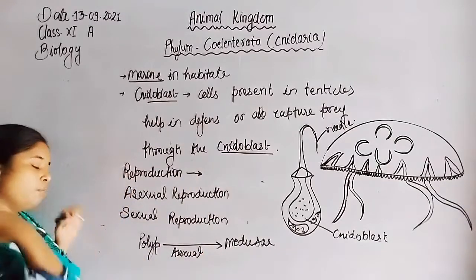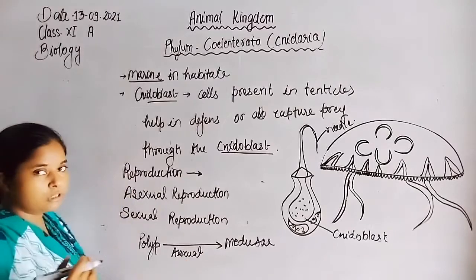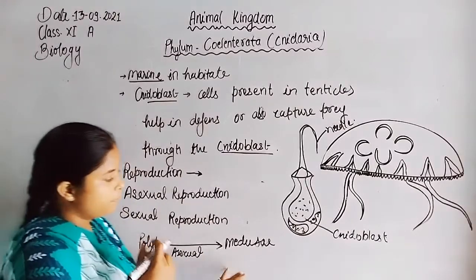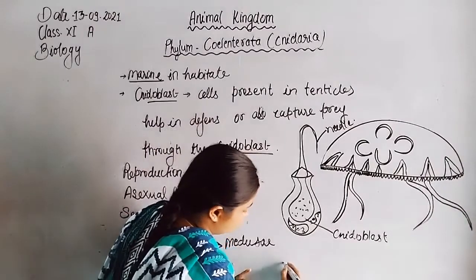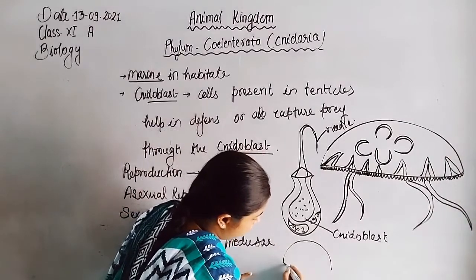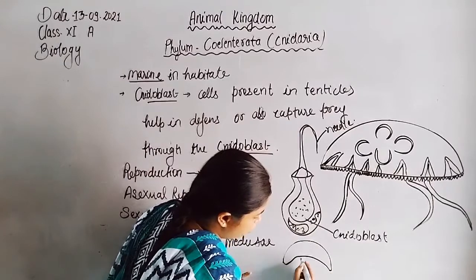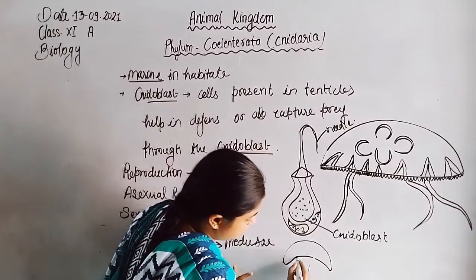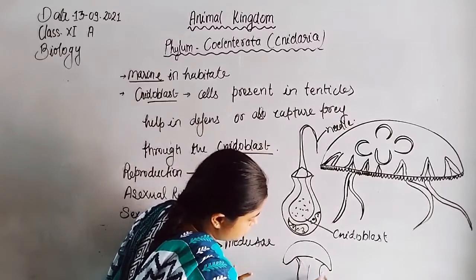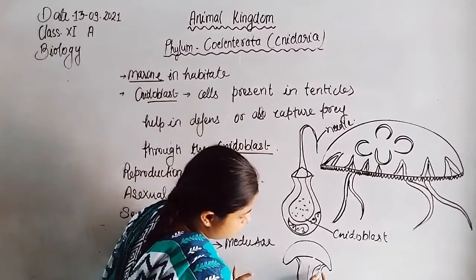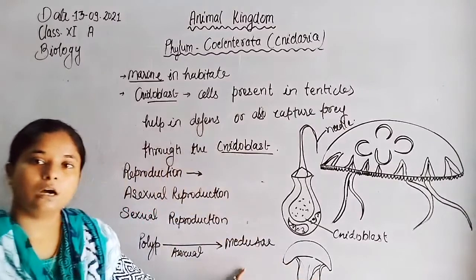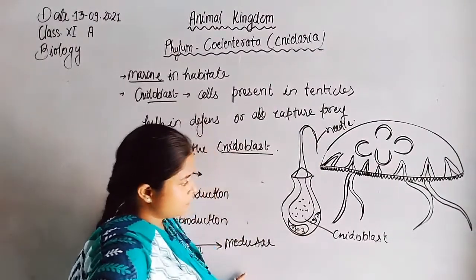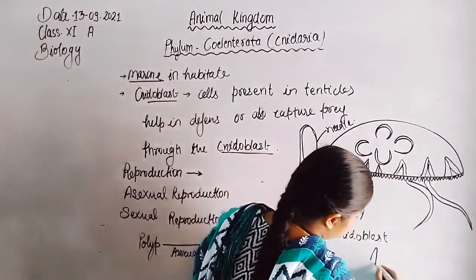So they form medusae by asexual reproduction, and medusa is simply an umbrella-like structure, as in the case of Aurelia. So the umbrella-like structure of medusa, as in the case of Aurelia.